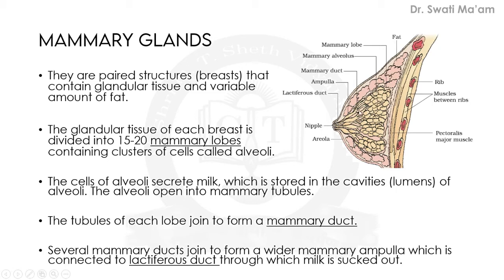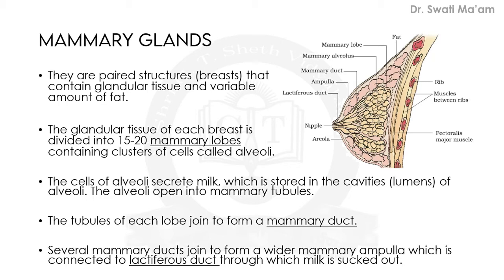We can see these descriptive features in diagrammatic form. The tubules of each lobe join to form the mammary duct, as I have explained to you right now. This is the description and this is the mammary duct. These are tubular parts, and this structure can be compared to the structure of salivary glands. The same type of understanding we can apply here.